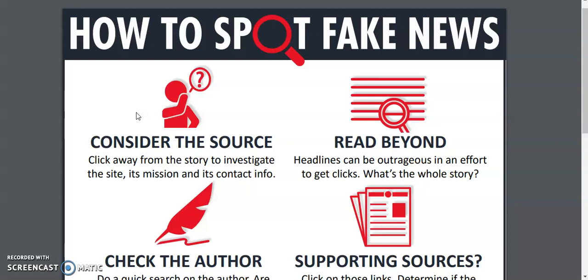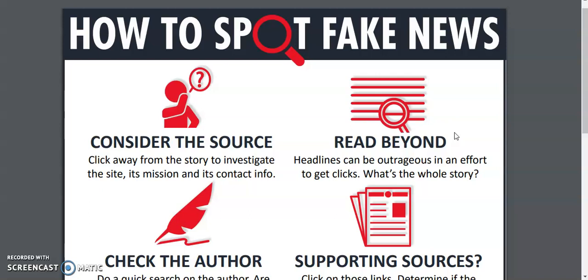Is this maybe actually an organization that's trying to sell something? Do they have some other agenda, or are they just a news organization or educational organization or something like that? Then over to the right, it suggests that you read beyond the headlines.